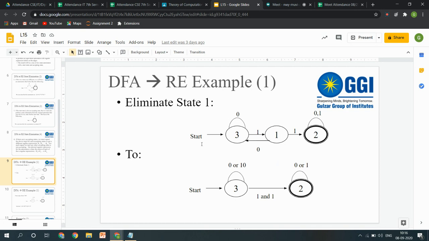Okay, now a simple example is there, that if I am having this type of DFA, okay, so what I can do, I can just say that if I am eliminating this path, so I would say, to reach from 3 to 2, can I skip this one?